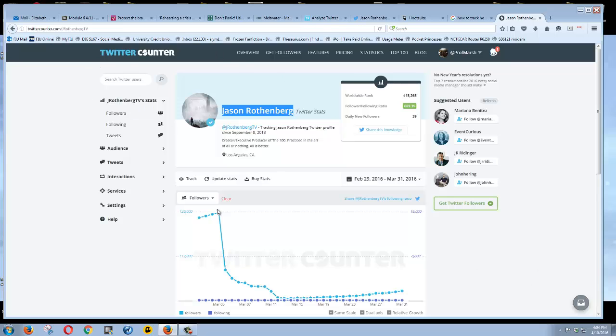The tool I'm using here to show you the decrease in followers, by the way, is Twitter Counter. It's the easiest one I've found for this specific purpose. There's a million Twitter tools, and I'll put a link to some of the Twitter tools, I think, in the module. But anyhow, so that's a look at Meltwater and the 100 and Crisis.